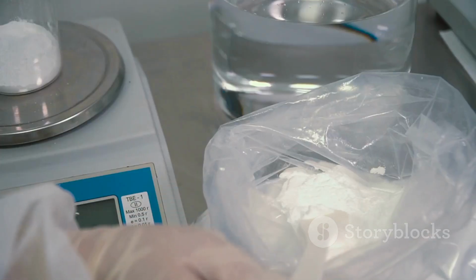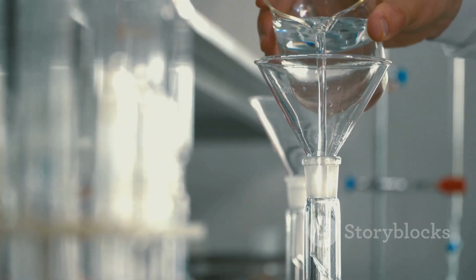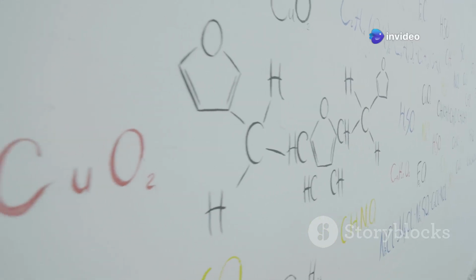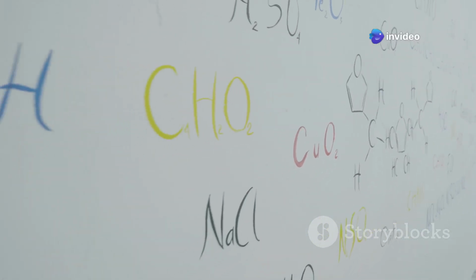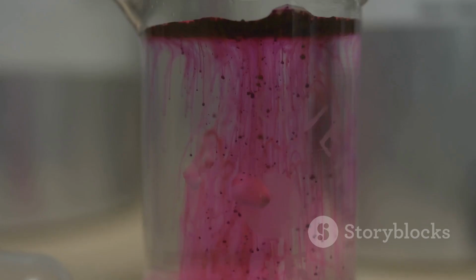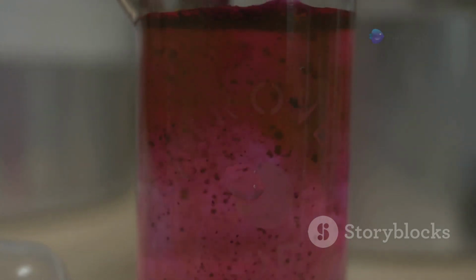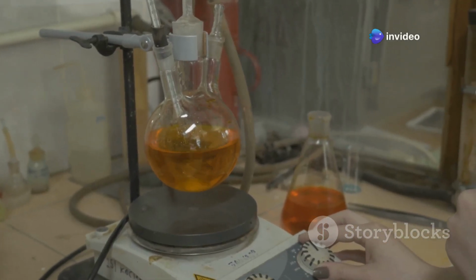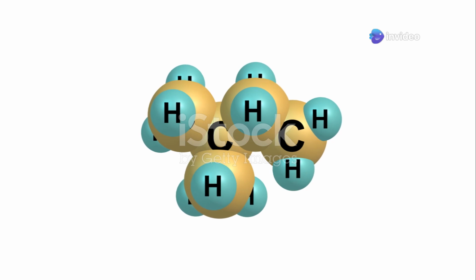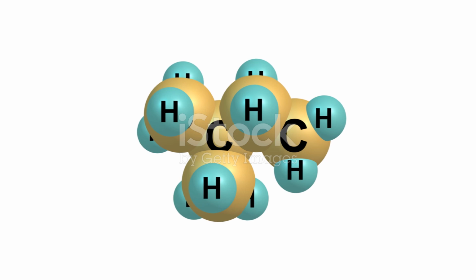Another important method is the Wurtz reaction. This reaction involves treating an alkyl halide with sodium metal in a dry ether solvent. Alkyl halides are alkanes with a halogen atom, such as chlorine or bromine, replacing one of the hydrogen atoms. The sodium metal reacts with the halogen atom, forming sodium halide. The remaining alkyl groups then combine to form a new alkane molecule. This reaction is particularly useful for synthesizing symmetrical alkanes, where the two alkyl groups are identical.